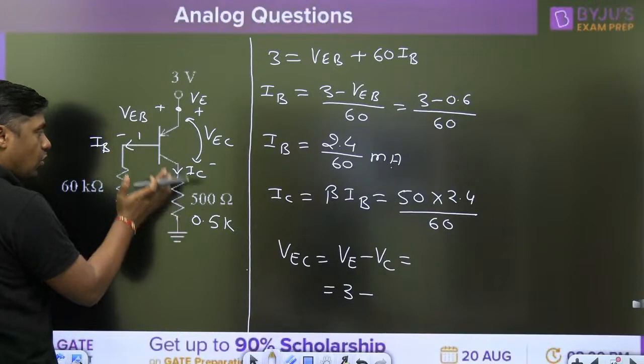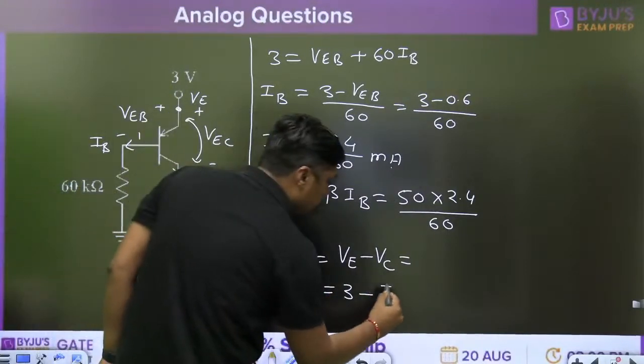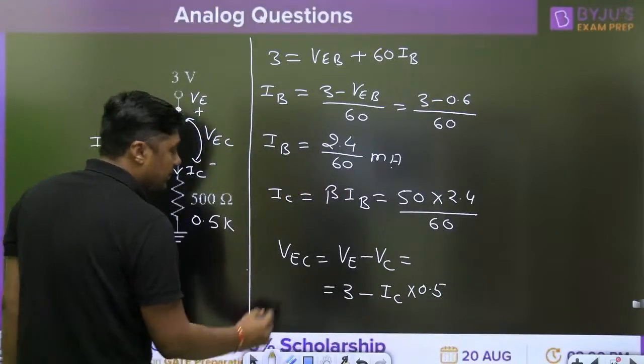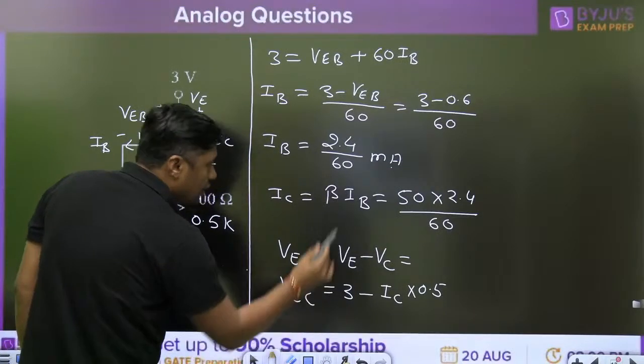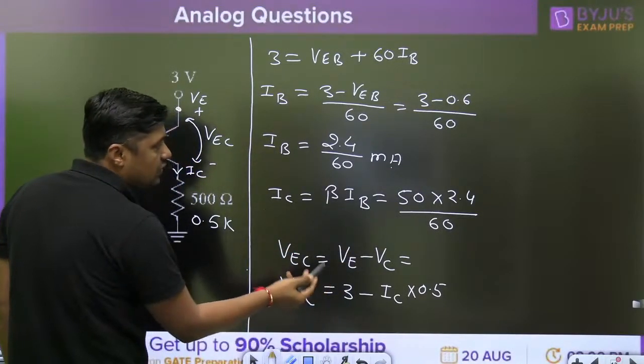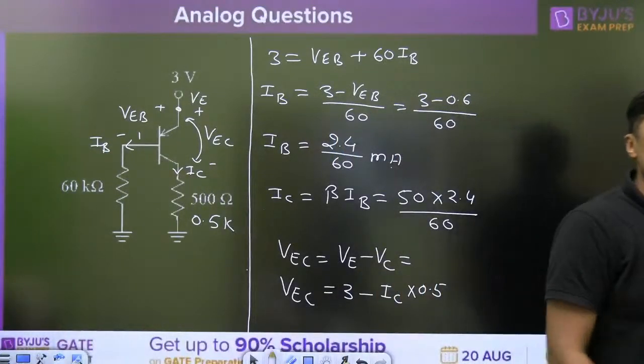Resistor should be in kilo ohm, current in milliampere and voltage in volt. So IC into 0.5. Use this IC here and you will get the answer for this particular question. What is the answer?